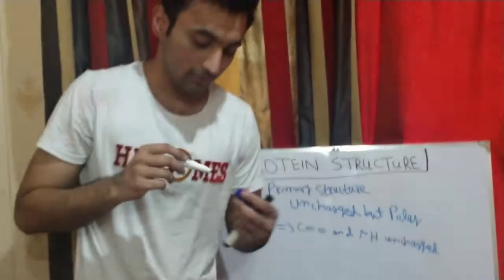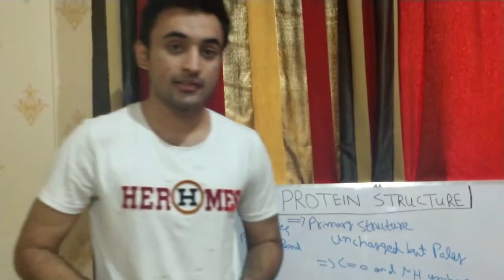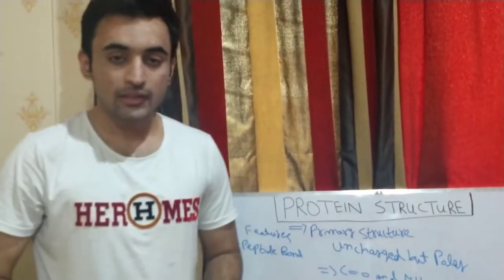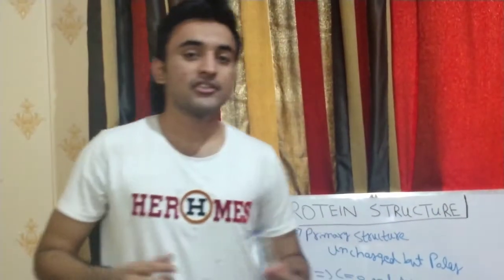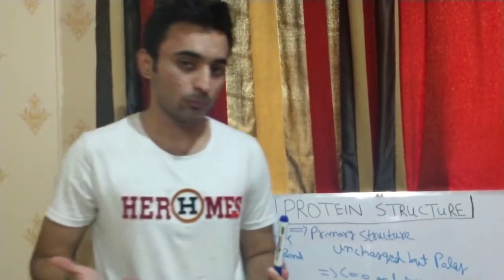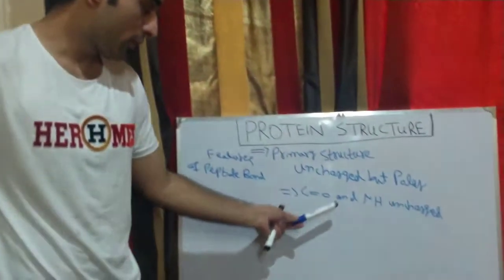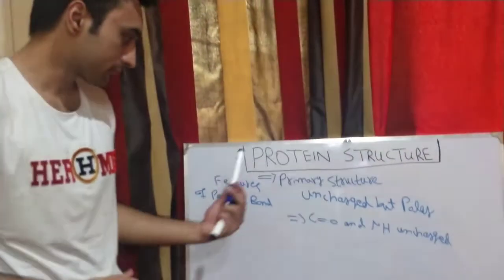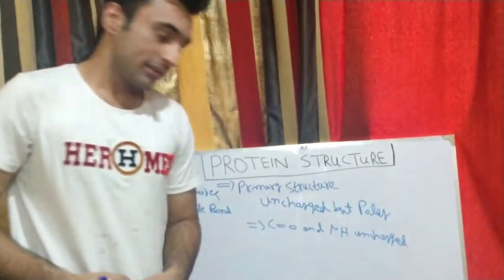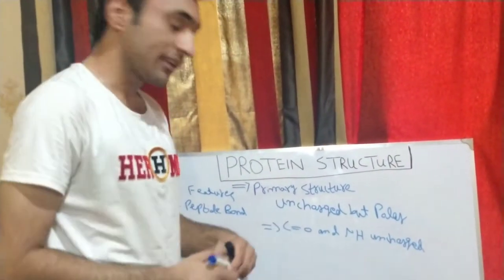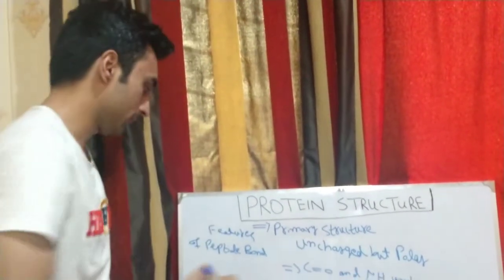The sole charged groups present in the amino acid are the N-terminal amino group, the C-terminal carboxylic group, and the side chains of the amino acids. The other C double bond O and NH are uncharged. But as we have mentioned, these are polar, so they form hydrogen bonds between them.